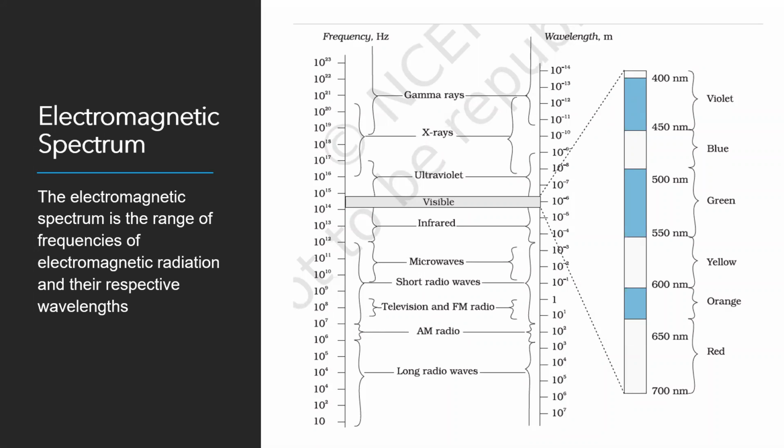Now, can you guess about blue and green? Which will have more frequency, blue or green? Blue. Blue will have more frequency because blue has lesser wavelength than green.